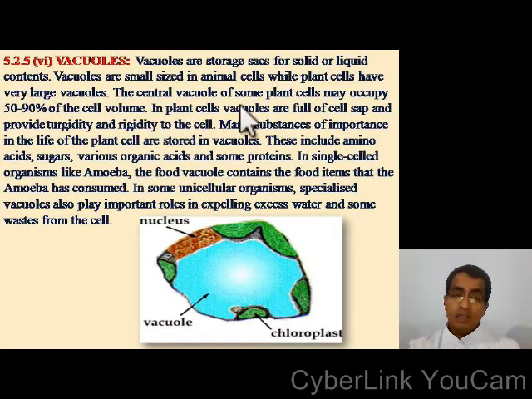In plant cells, vacuoles are full of cell sap and provide turgidity and rigidity to the cell. Many substances of importance in the life of the plant cell are stored in vacuoles. These include amino acids, sugars, various organic acids, and some proteins. So the function of vacuole is primarily the storage.